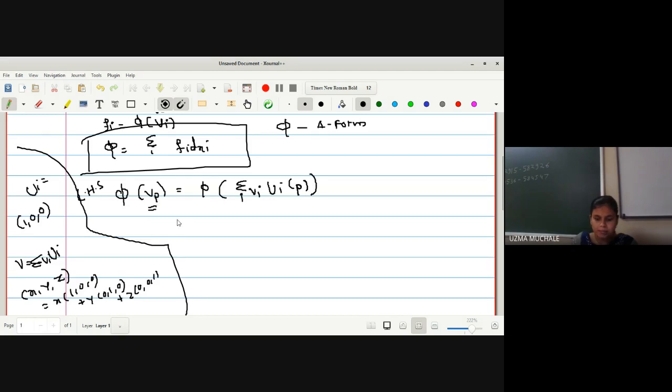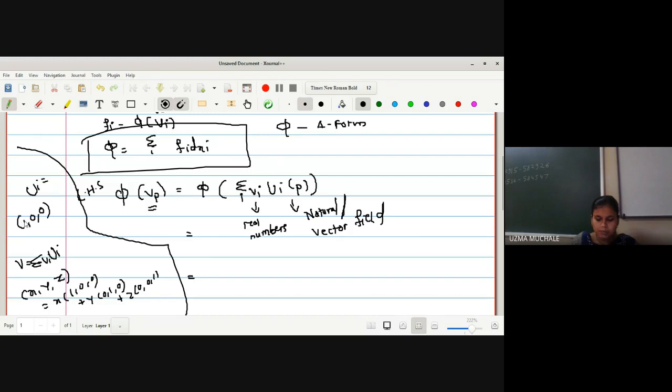Now we know that phi is linear. In the last lecture we studied the properties of phi. As phi is linear, we can write what is given. The vi's are real numbers, because they are the coordinates of the tangent vector v, and the ui's are the natural frame fields, that is, vector fields.